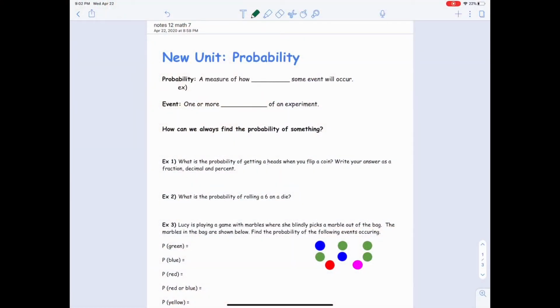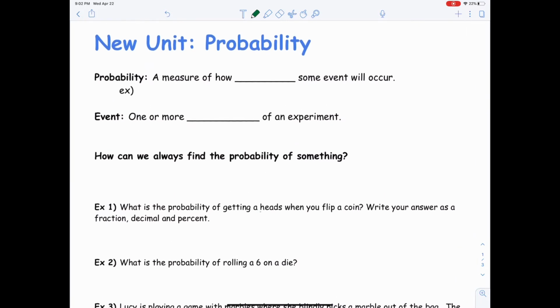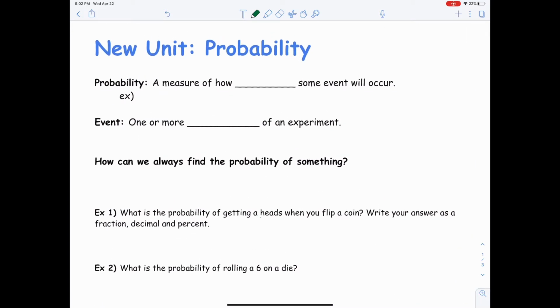I hope you guys like that Missy probability challenge. We're going to get to the answer of that. We are going to just start with some vocabulary as we begin this new unit of probability. So I have a loose leaf sheet of paper out. We're filling the notes as you go. Let's see what we got. So probability. The definition of probability is a measure of how likely some event will occur.